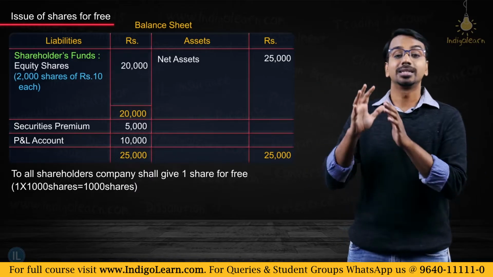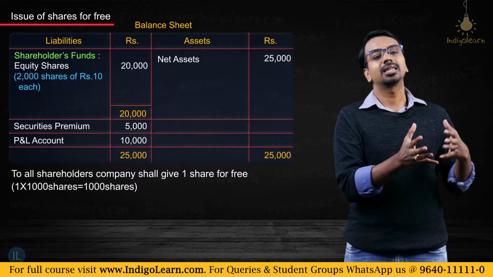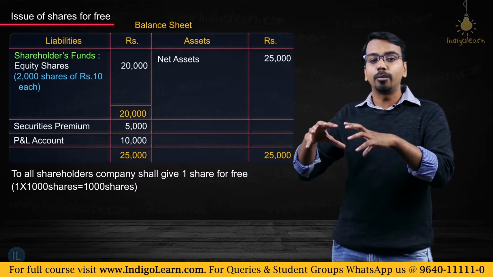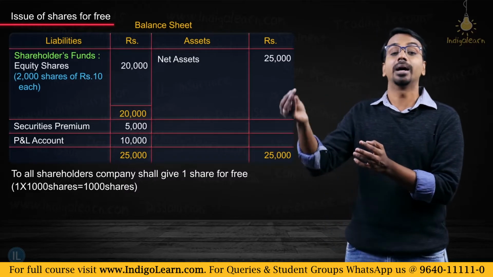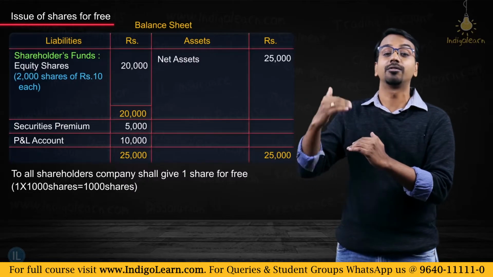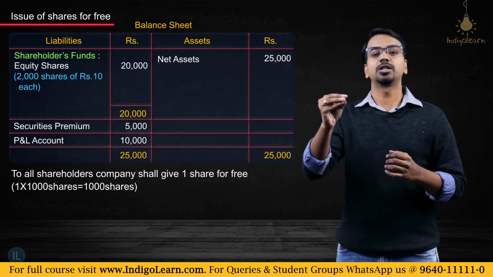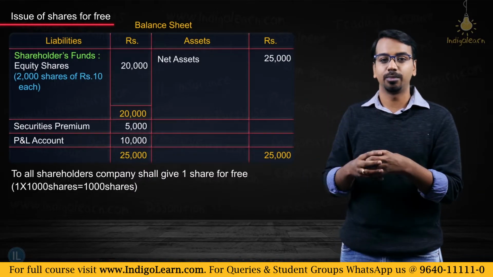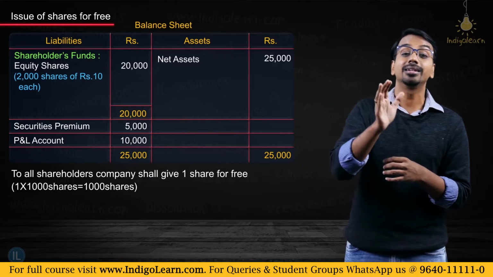So since I have increased this 10,000 of equity capital to 20,000, nothing is changing on the asset side. The only choice I have is from the remaining part of the balance sheet, that is from the securities premium and the profit and loss account, I have to transfer some amount or reduce some amount. So what the law has said is, from securities premium, you can use the amount. So the entire balance of securities premium account, that 5,000 rupees, I will reduce it and make it 0.